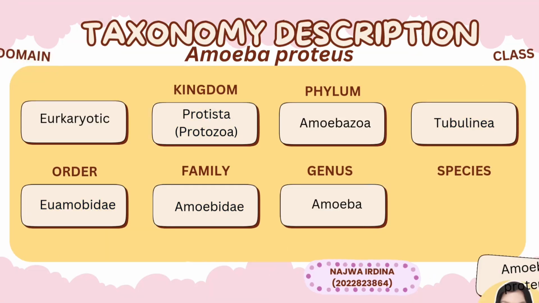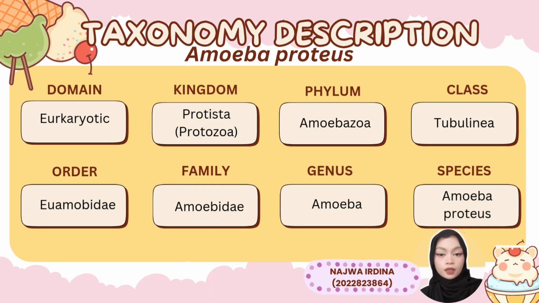Now, I want to talk about a small description of Amoeba proteus. Amoeba proteus' domain is Eukaryota, which means the cell has a nucleus. The kingdom is Protista, which is classified under Protozoa. The phylum is Amoebozoa, the class is Tubulinea. The order is Amoebida. The family is Amoebidae, and the genus is Amoeba. And the last one is species, which is Amoeba proteus.